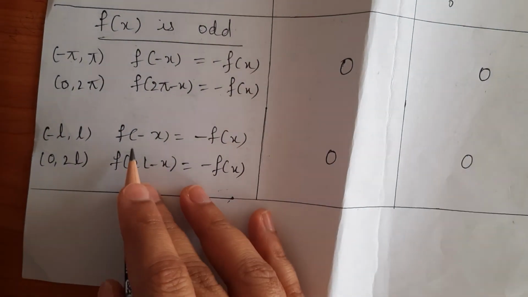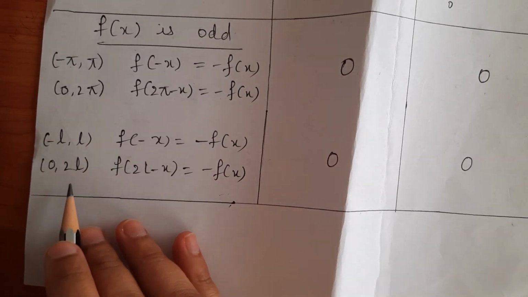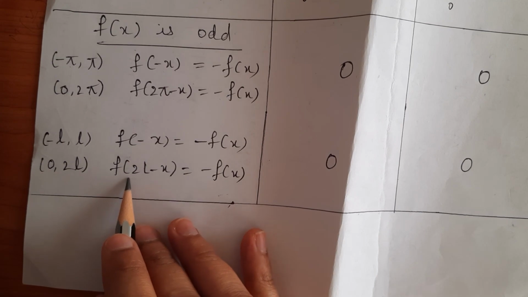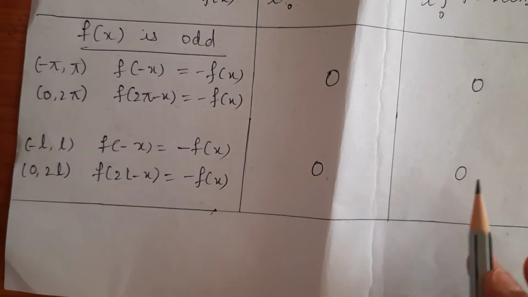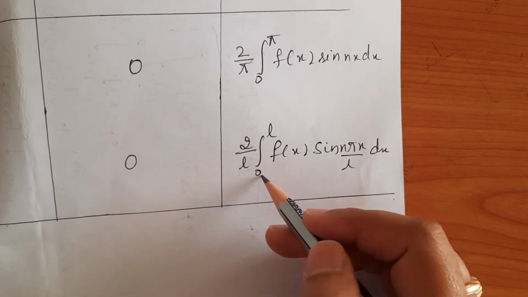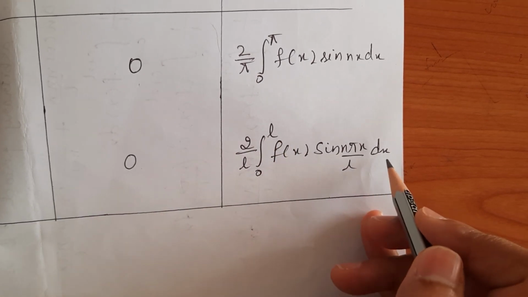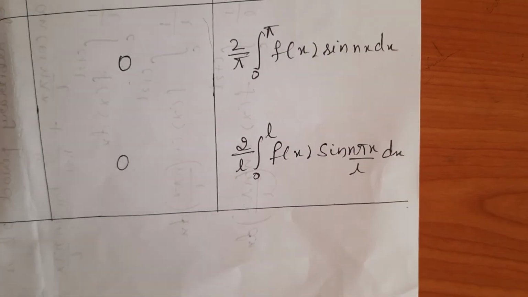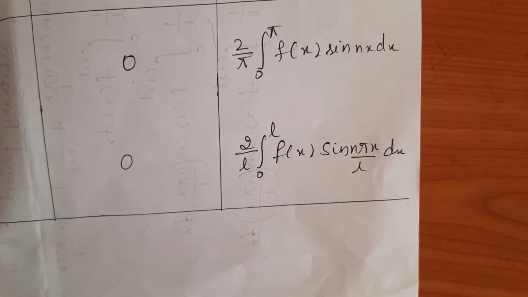Similarly, in the interval minus L to L, if f of minus x is equal to minus f of x, and in the interval 0 to 2L, f of 2L minus x is equal to minus f of x, we can say that a0 and an are 0, and Bn is given by the expression 2 by L integral between 0 to L f of x sin n pi x by L dx. So, with all these formulas, we will solve the problems. We will continue in the next video.